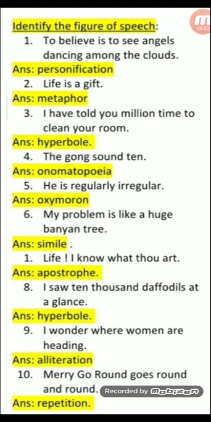And you can again, if you have the videos of figures of speech we have done previously, re-see them. Watch them, I would say.